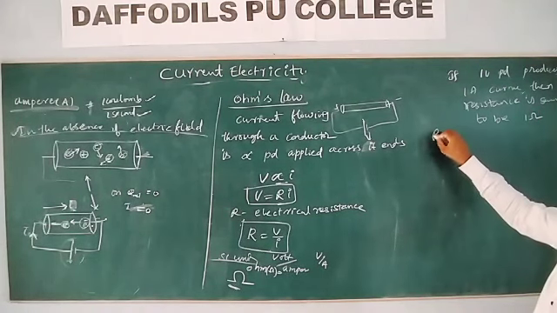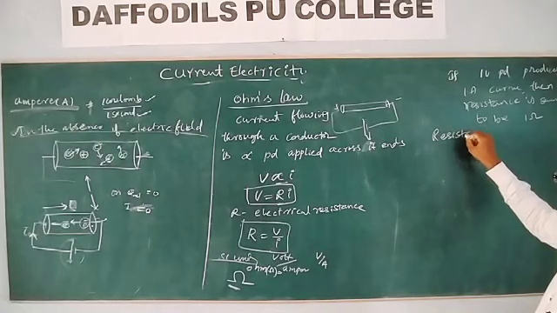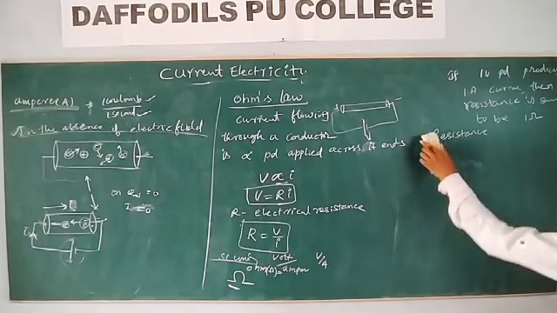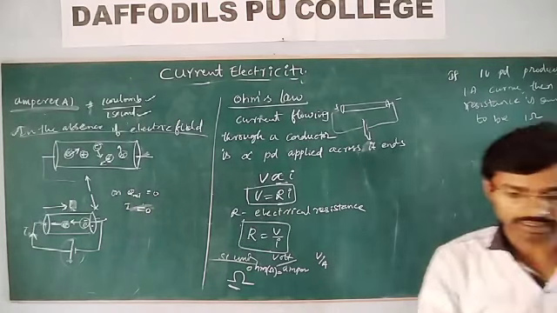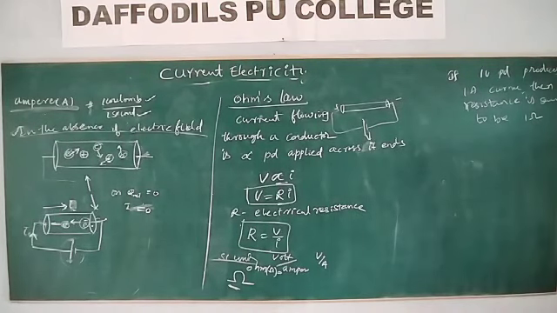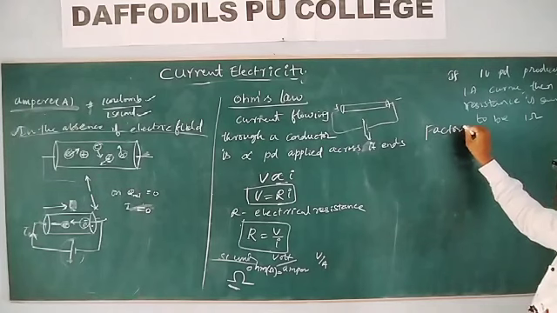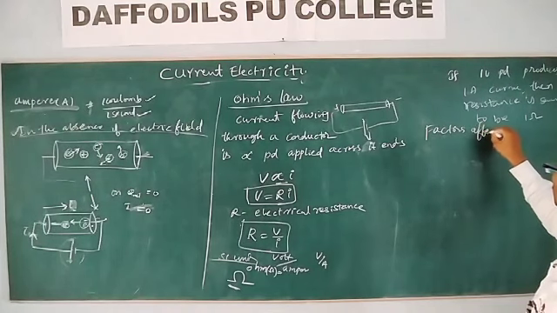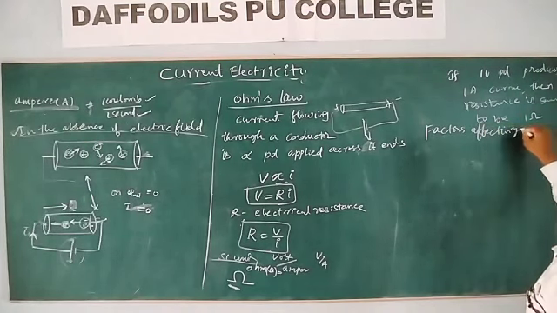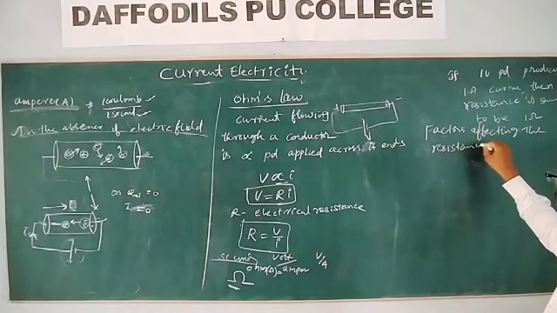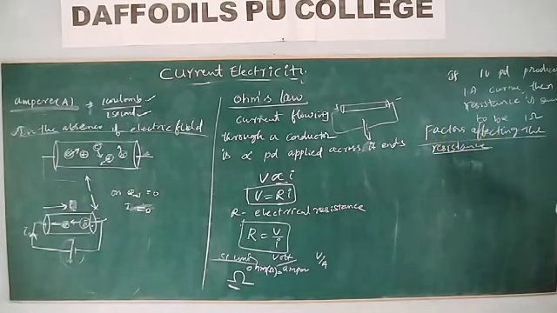Then on what factors does this resistance depend? Factors affecting the resistance of a conductor. What do you mean by resistance?